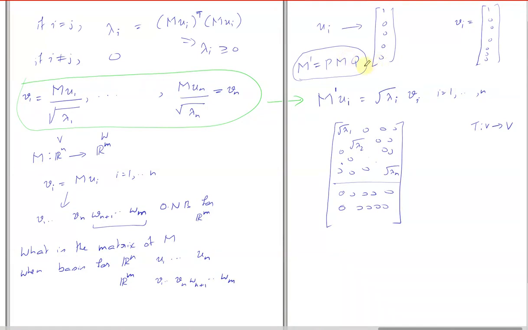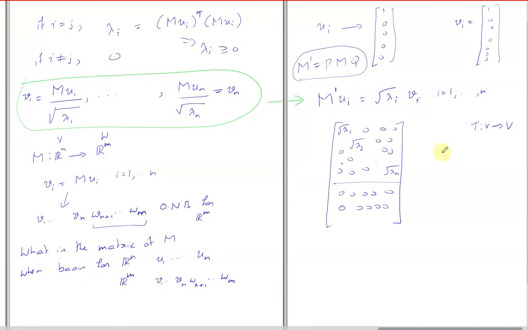No, so what I meant was, if we use the same basis for input and output, then M dash is equal to P inverse MP, which is basically M in the abstract sense, right? But here it won't be M, it will be some other transformation, even in the abstract sense. No, in the abstract sense, it's the same transformation. There is some abstract transformation, and we are changing the basis of the domain and the range.